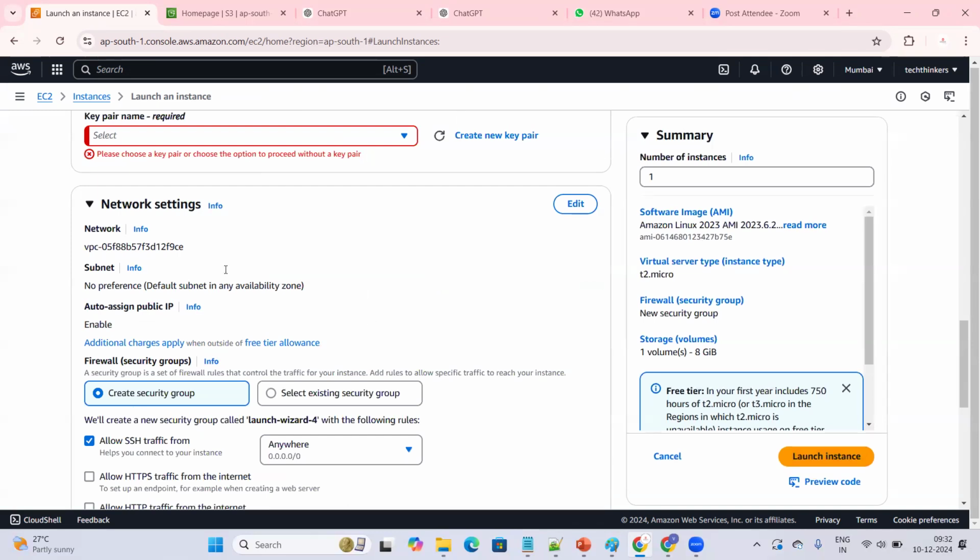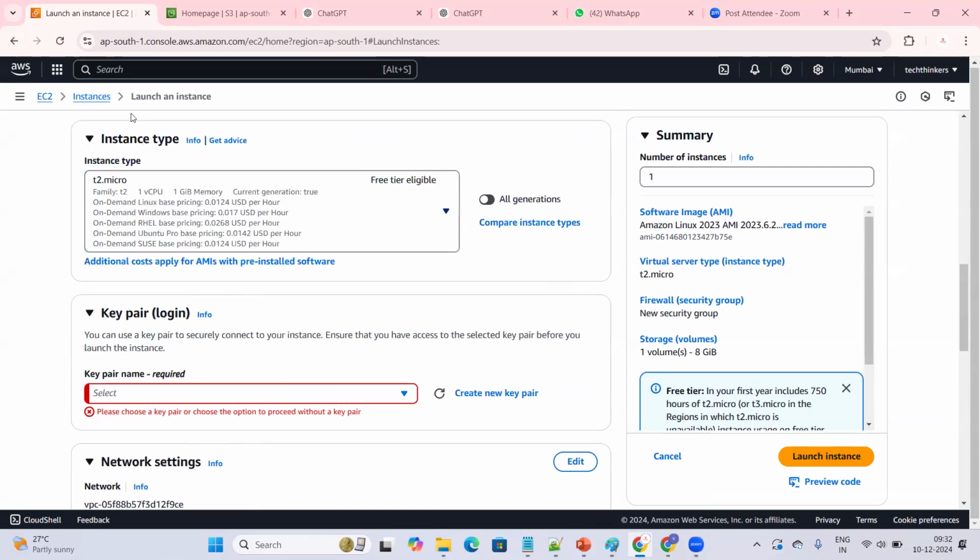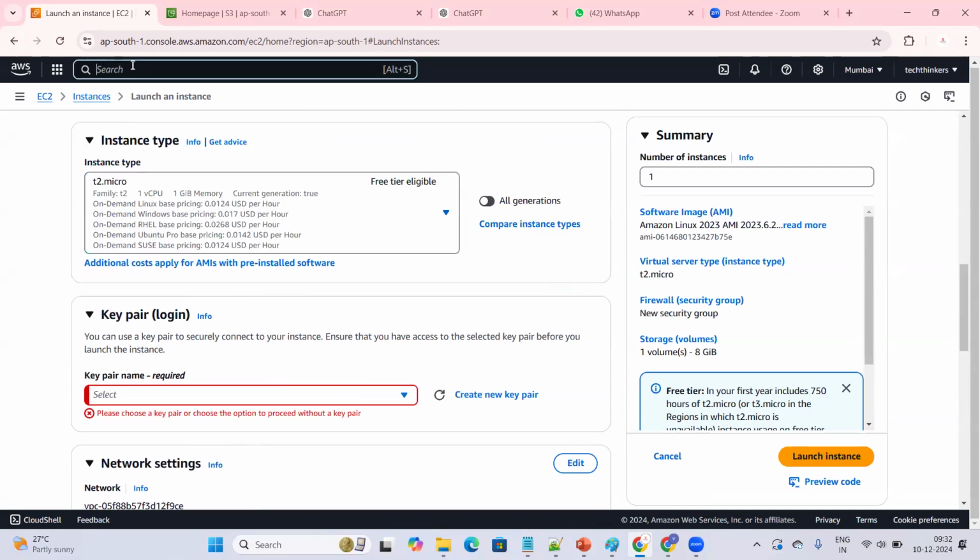Now, with the help of CloudFormation, we are not going to create our infra manually. We'll be creating infrastructure by writing the code. How we are going to write the code, we'll understand all of these things.